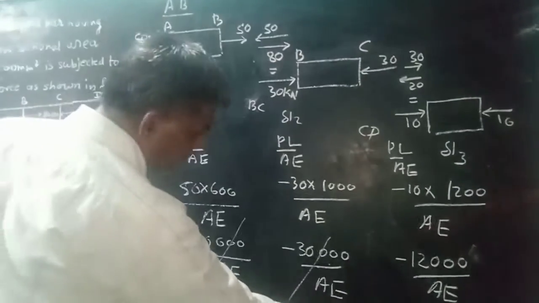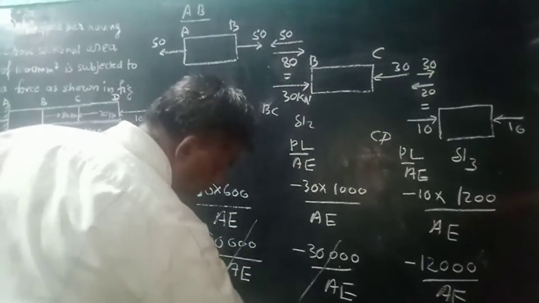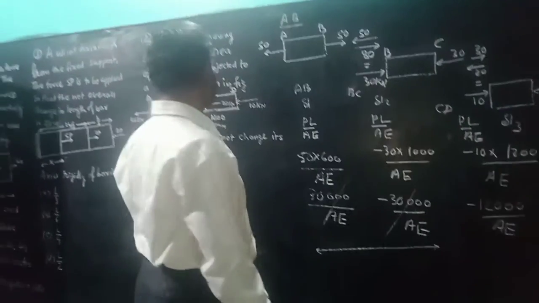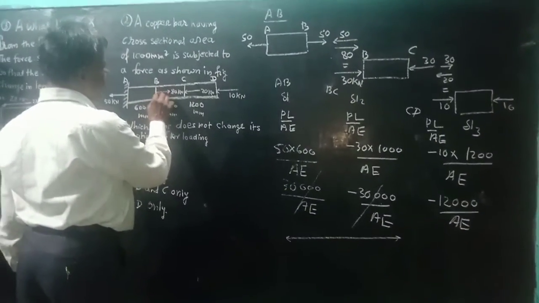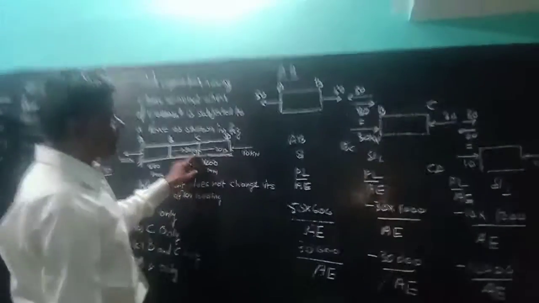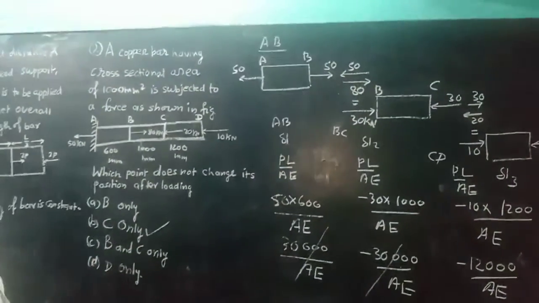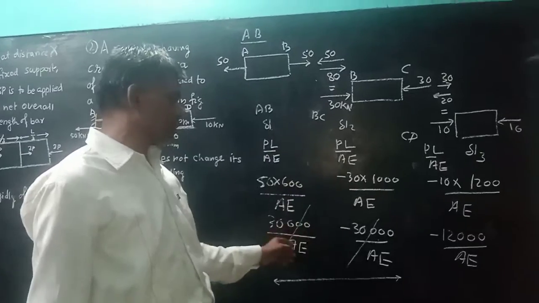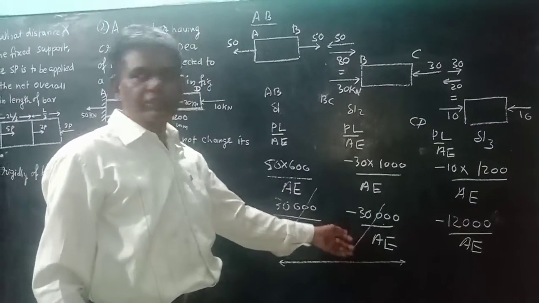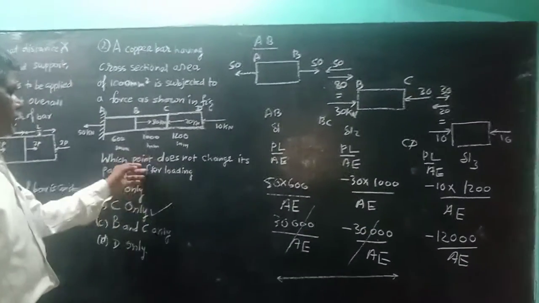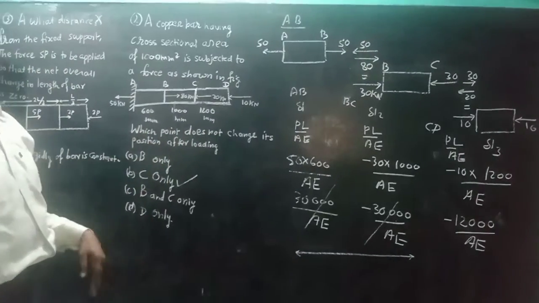So therefore the addition of the elongation, total elongation delta L is equal to 0, because they cancel out each other. It means that in the case of AB and in the case of BC, the total elongation between these two bars cancels out, so the elongation of the bar remains 0. Because the elongation of AB and BC are equal and opposite and cancel each other, the total resultant elongation is equal to 0 up to point C. So therefore at point C the elongation of the bar is 0. There is no change in position of the bar according to the loading.